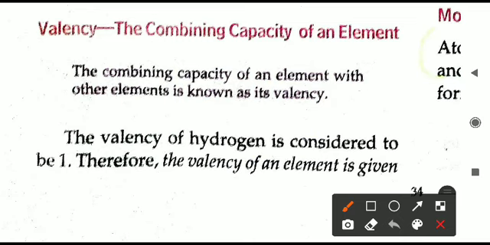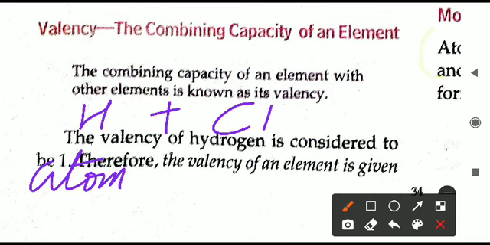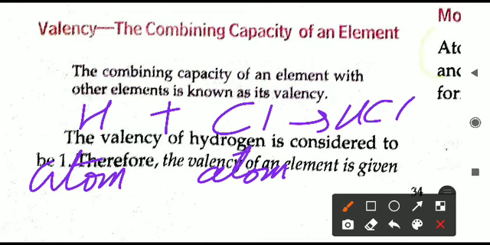That is one way. The same element can also join, but in another way, hydrogen can also join with other atoms. For example, it can join with chlorine. Cl means chlorine, which is a gas. A hydrogen atom joins with a chlorine atom, and what we get is HCl, hydrogen chloride.